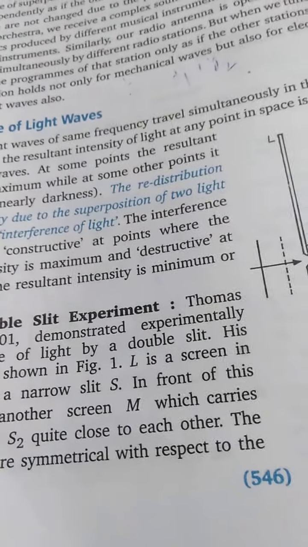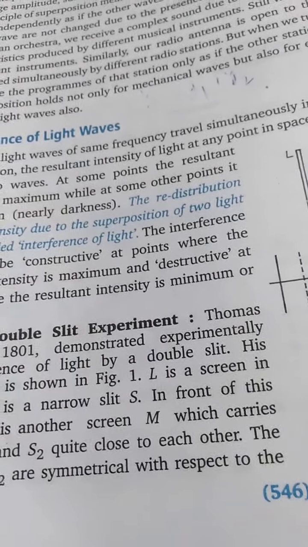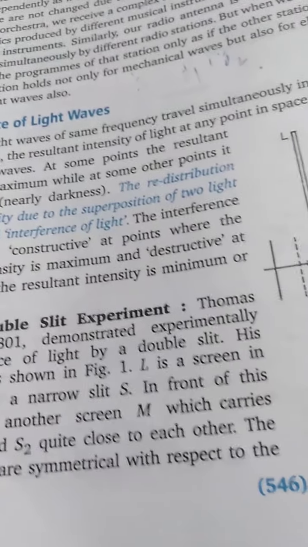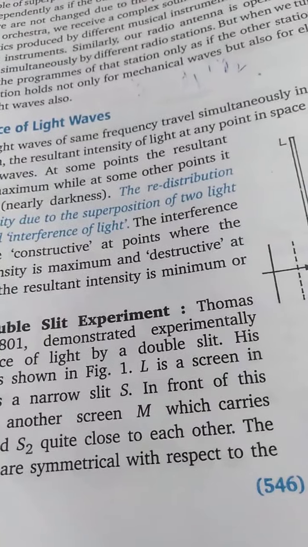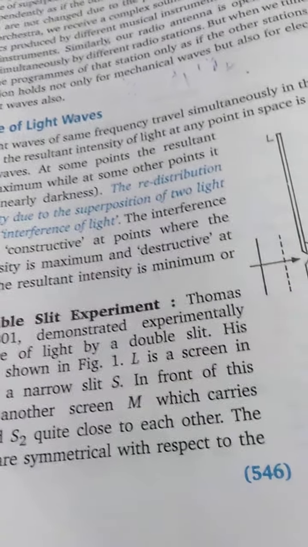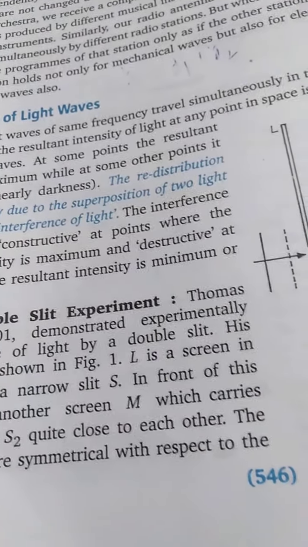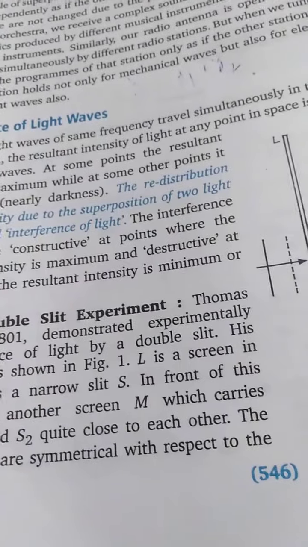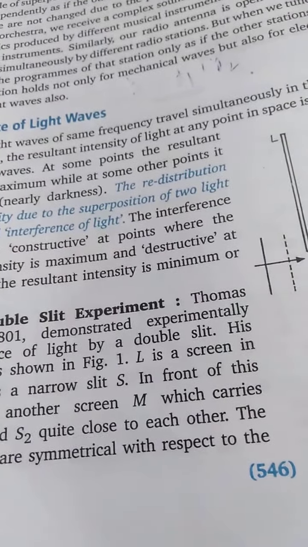Constructive interference means that the amplitude or the intensity of the two waves add up to give a greater amplitude or a greater intensity. In terms of light, you can say we are getting a very bright region due to the superposition of two waves.